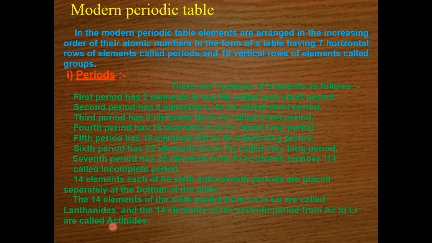Once again, remember student, basically there are four types of elements. Representative elements, which constitute group number 1, 2 and from 13 to 17. Transition element, group 3 to 12. Inner transition elements, that is lanthanides and actinides, which constitute 14 elements each. And inert gas or noble gas element, that is group 18. Clear? Now let us talk about the groups.